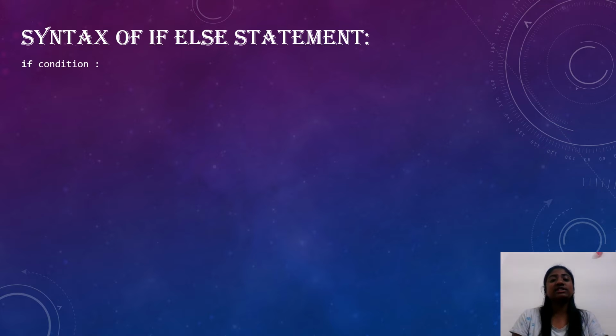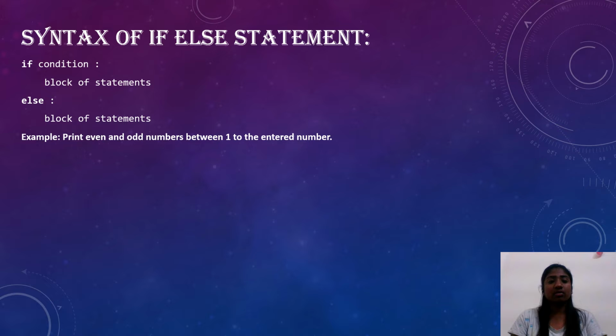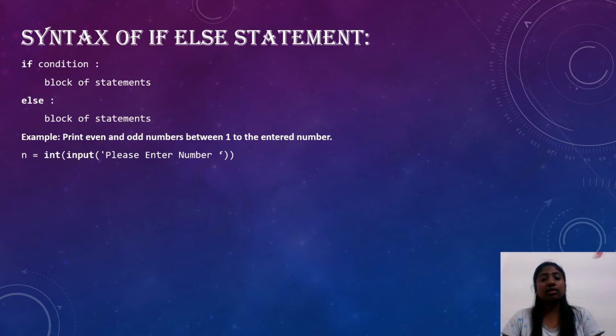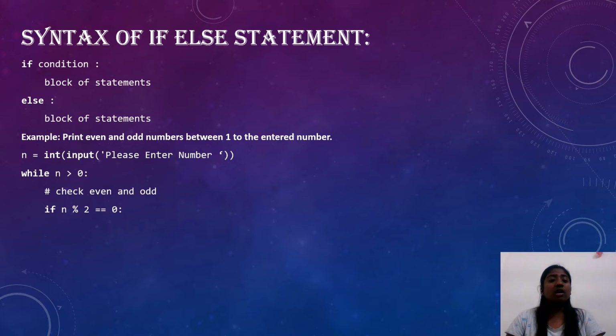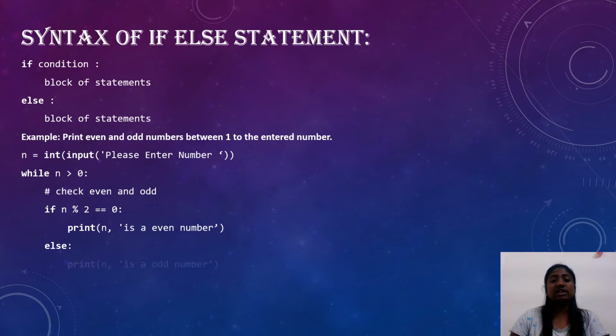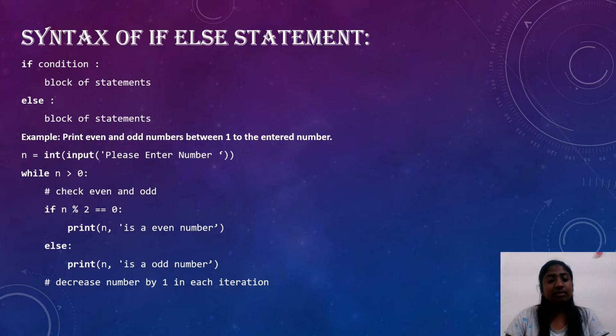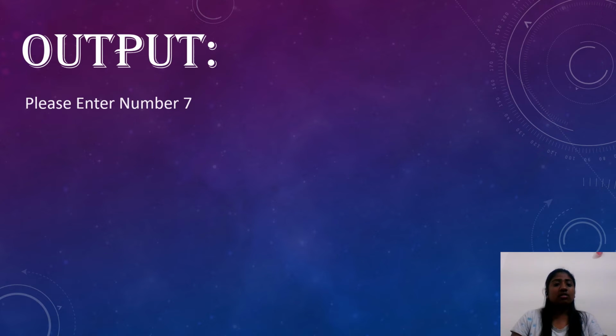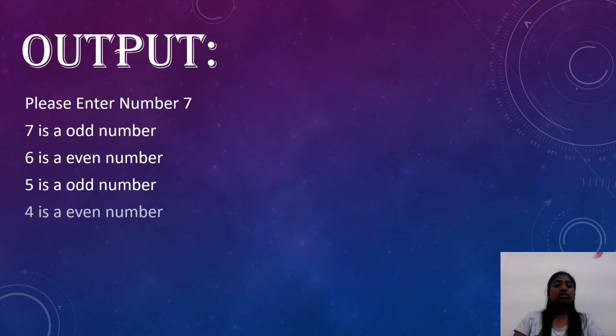Let's see the syntax of the if-else statement. And one of the examples is to print even and odd numbers between 1 and the entered number. n equals int of input, enter the number. While n is greater than 0: if n modulus 2 equals 0, print n is an even number, else print n is an odd number. Decrease the number by 1 in each iteration, and we'll get the required output.